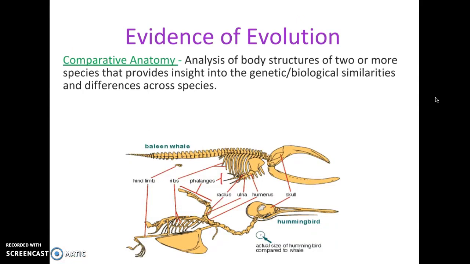We can do comparative anatomy, where we compare the anatomy of two different species with each other to see common characteristics. In the picture, we're comparing a baleen whale to a hummingbird, two drastically different animals, but they share a lot of common structures. Importantly, they share a hind limb. We know hummingbirds have legs, so they do have a hind limb, but whales don't. But they do have bones that mirror or are similar to those of the hummingbird. It's important to do comparative anatomy to see how certain organisms share structures that otherwise would not have happened if they did not evolve from common threads.